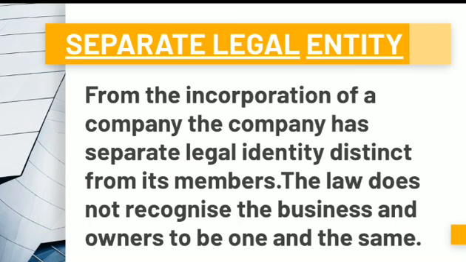Once the certificate of incorporation is issued to the company, it can start its business operation. After the incorporation is done, a company acquires an identity. It is separate from its members, and that is why its assets and liabilities are totally separate from those of the owners of the company, and the law will not consider the business and the owners or the members to be one and the same. So this is what is separate legal entity.